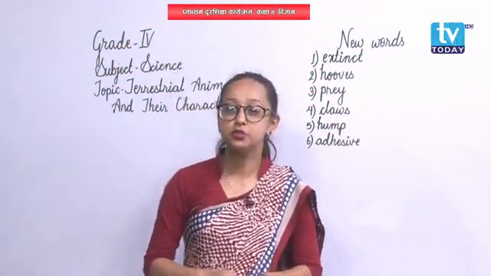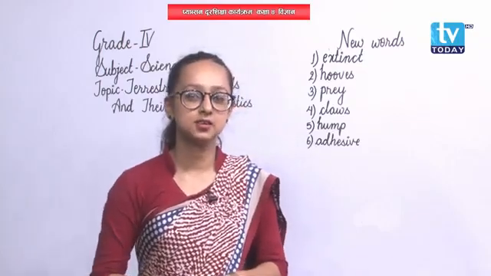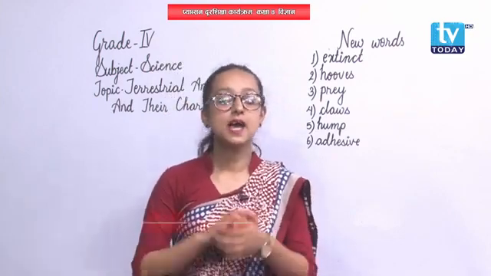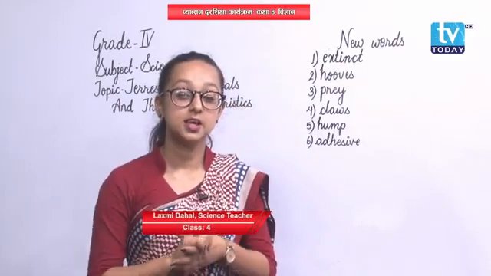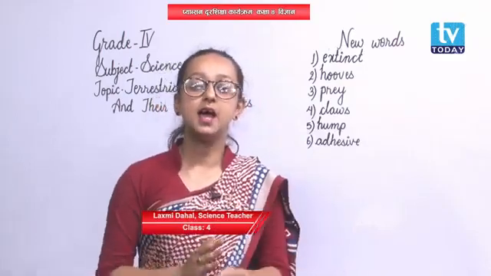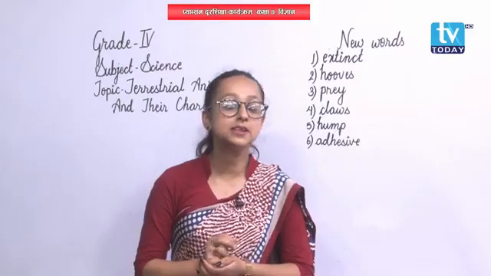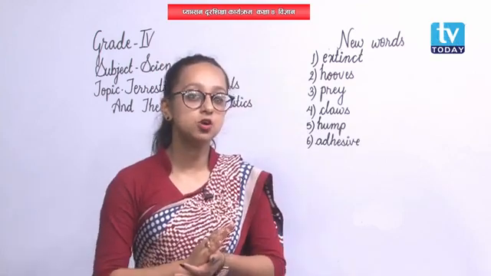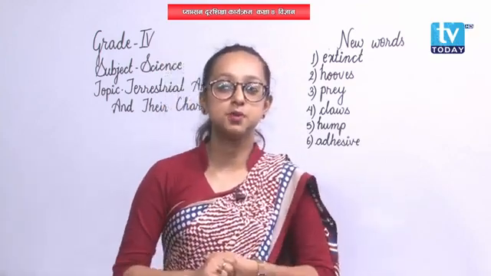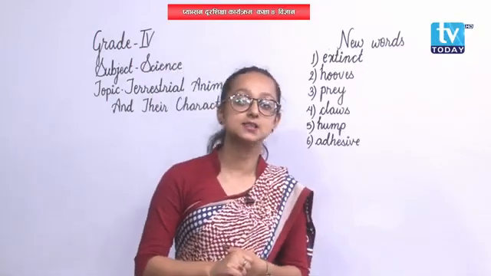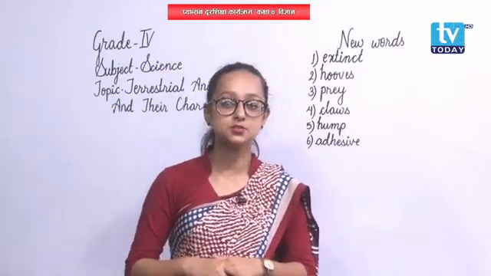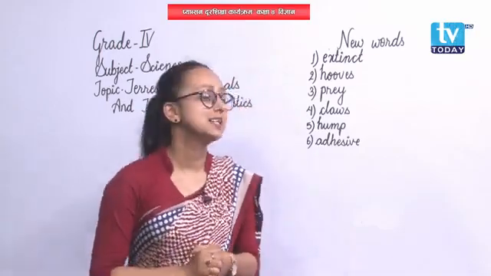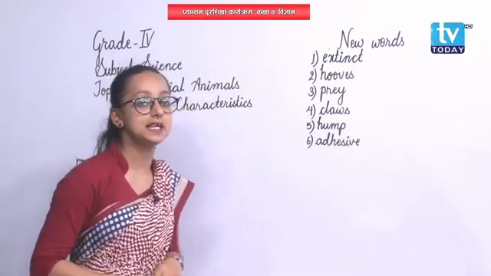Well, students, do you remember our previous class? We had learnt oviparous and viviparous animals, their definitions and examples, and we even went through the animals that do not take care of their babies. We can easily know the animals that take care of their babies, but in our previous class we had even discussed the animals that do not. And today's topic is terrestrial animals and their characteristics.